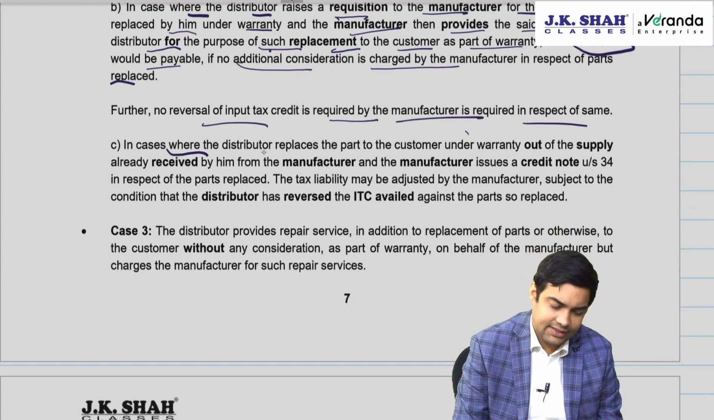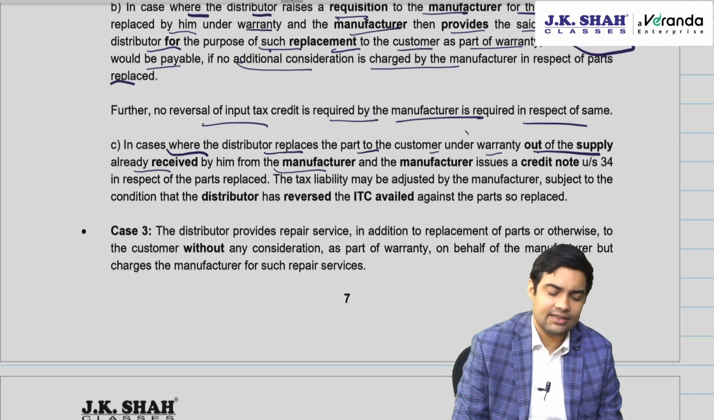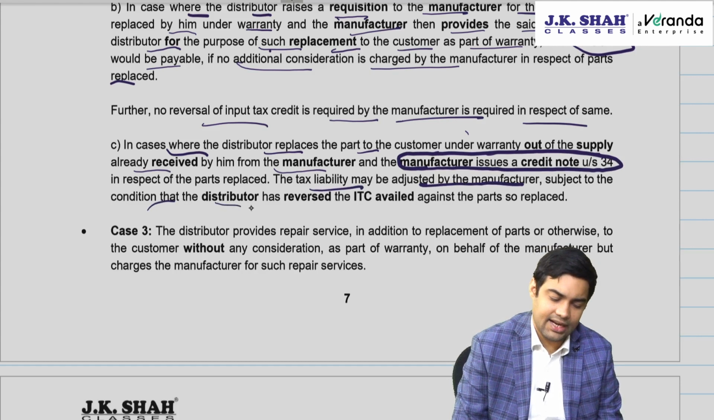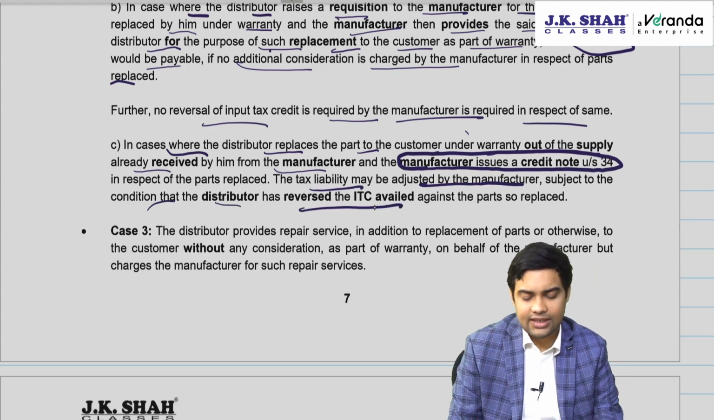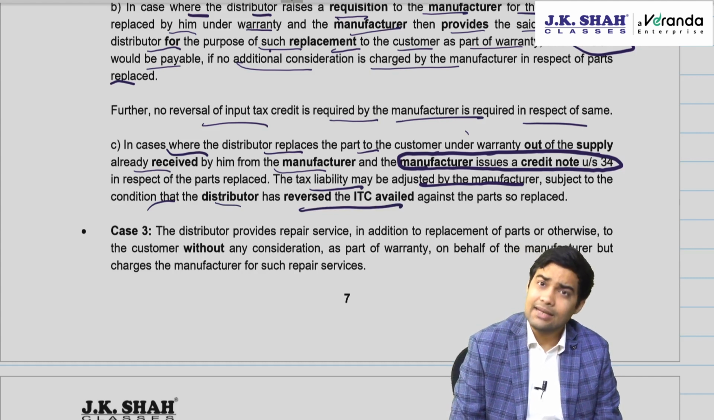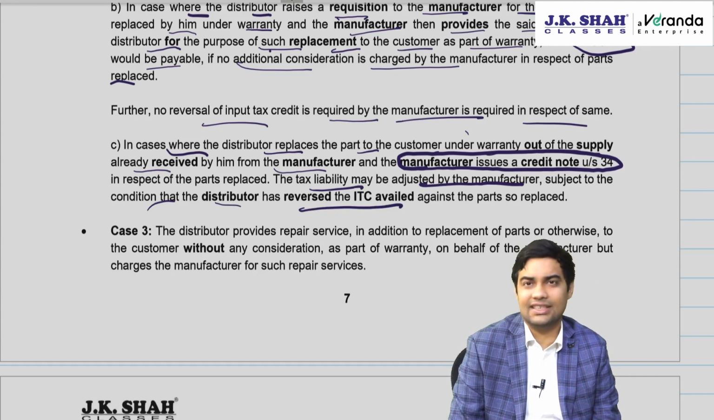Third is in case where the distributor replaces the part to the customer under warranty out of the supplies already received by him from the manufacturer, and the manufacturer issues a credit note under section 34. Then the tax liability may be adjusted by the manufacturer subject to the condition that the distributor has reversed ITC. Manufacturer will reduce output, distributor will reduce his ITC. Net impact of all three, A, B, C, is 0.